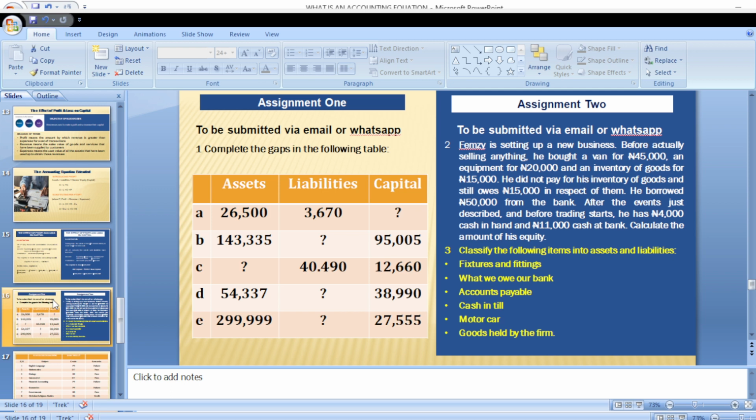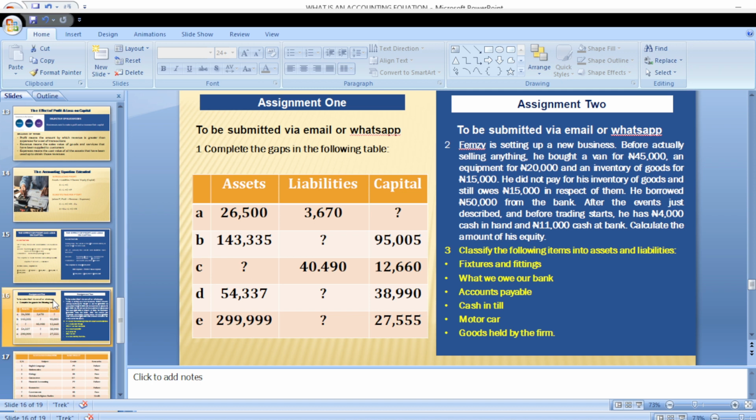Before actually selling anything, he bought a van for 45,000, equipment for 20,000, and an inventory of goods for 15,000. He did not pay for the inventory of goods and still owes 15,000 in respect of them. He borrowed 50,000 from the bank.